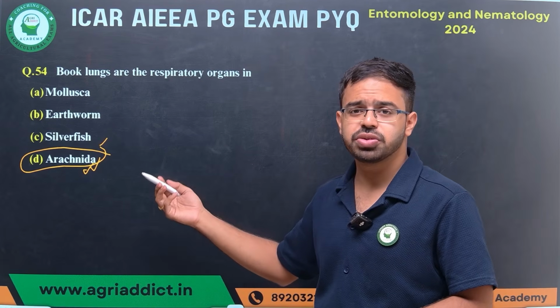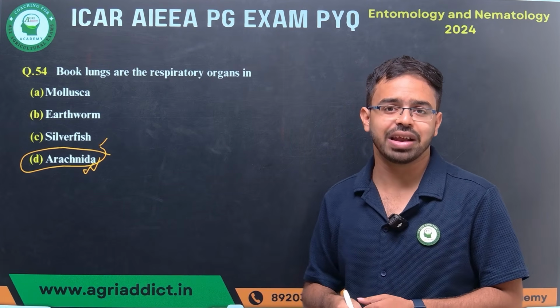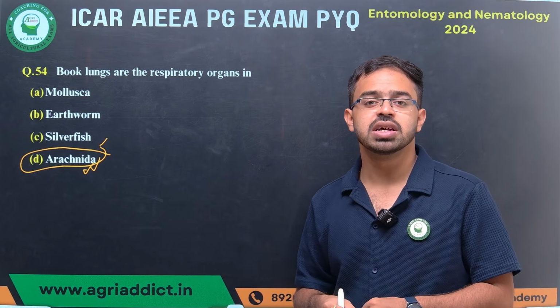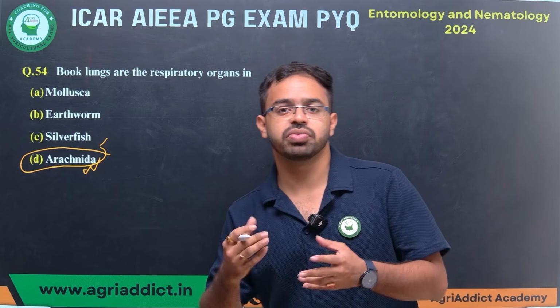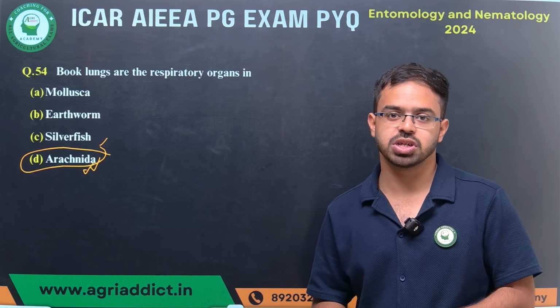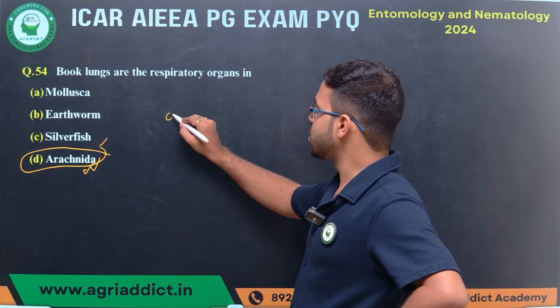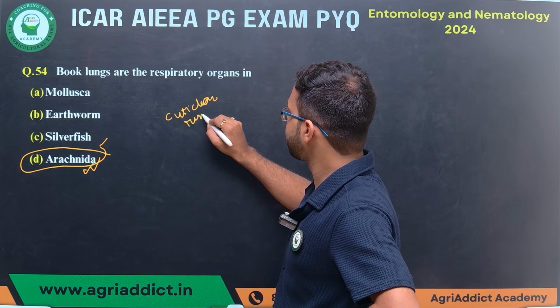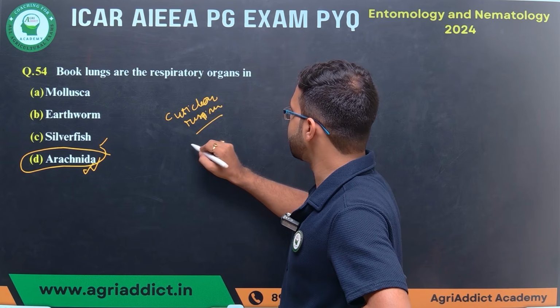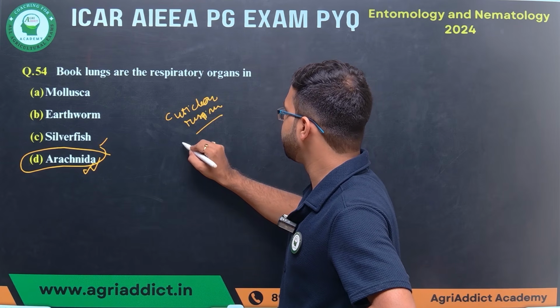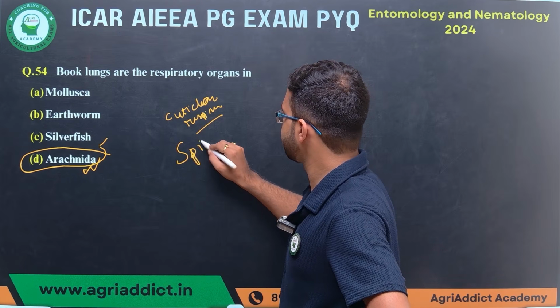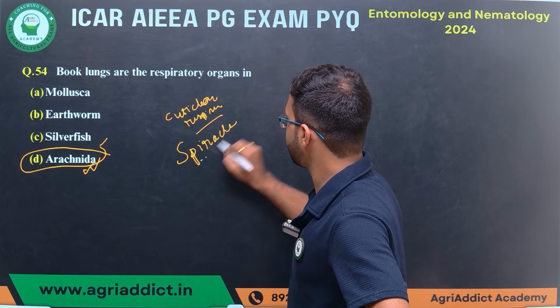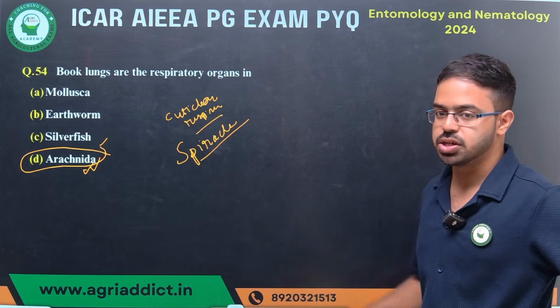For silverfish, you know very well, they are having some spiracles that is needed for the respiratory organ for the insects. Also, cuticular respiration, that is also associated with some of the old-fashioned insects like collembola. Cuticular respiration is there. Then there is spiracles. So this is a very easy question.